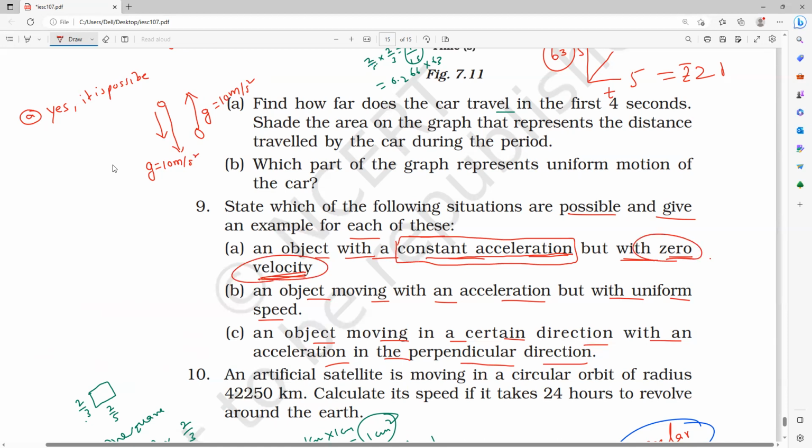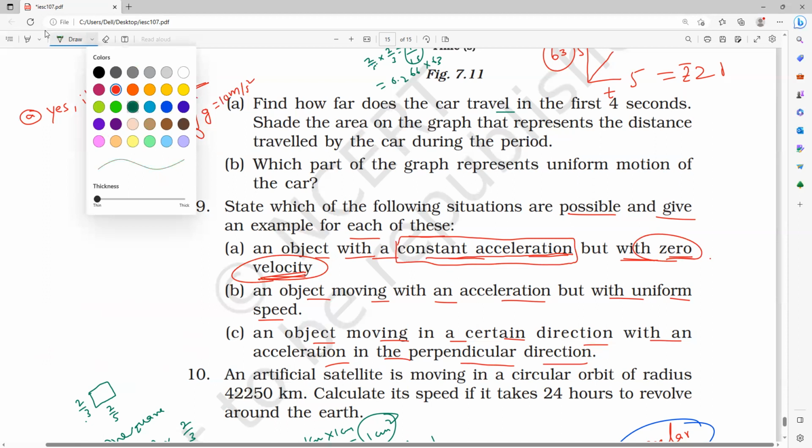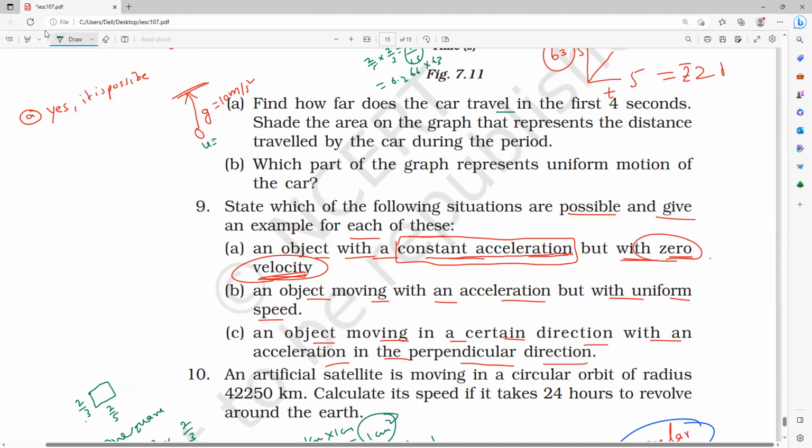So let us verify the velocity. When a ball is thrown vertically upwards, don't take it as freely falling. When a ball is thrown vertically upwards, at the highest point, what is the final velocity? Everybody? We all know the initial velocity is maximum. What is the final velocity when it reaches the maximum height? Zero. Everybody understood? When it reaches the maximum height, its velocity is zero. Is it okay? It means the ball comes to rest.